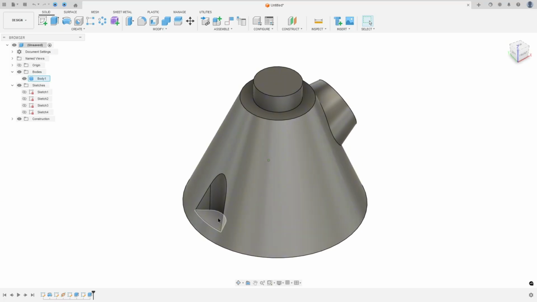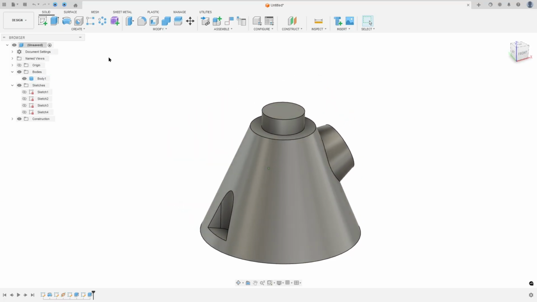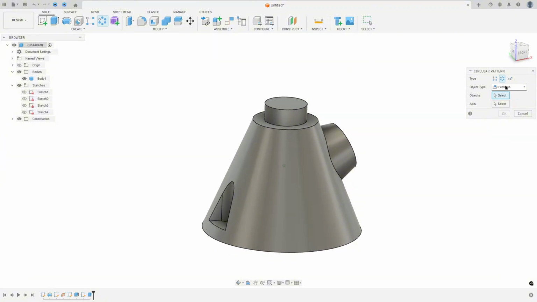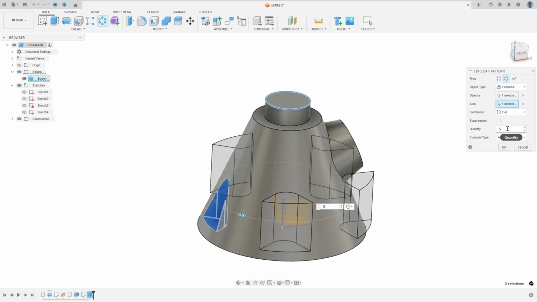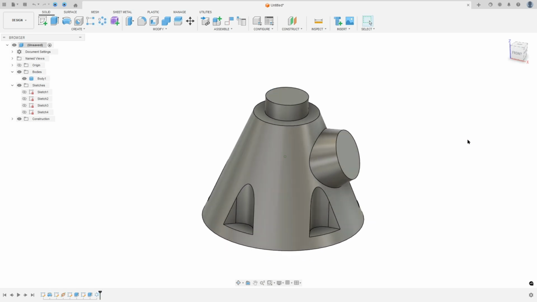Now we need to create 4 more of this one, so go to circular pattern, the object type, select the features, the object, select this extrude, the axis, select this circle here, the quantity here, 5, and press OK.